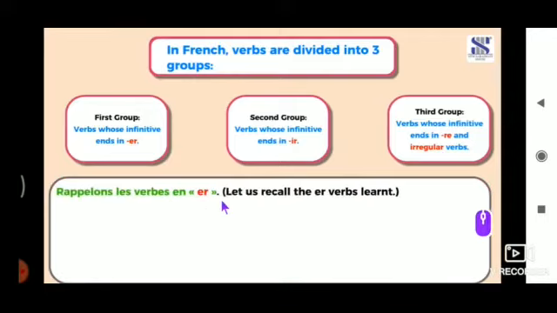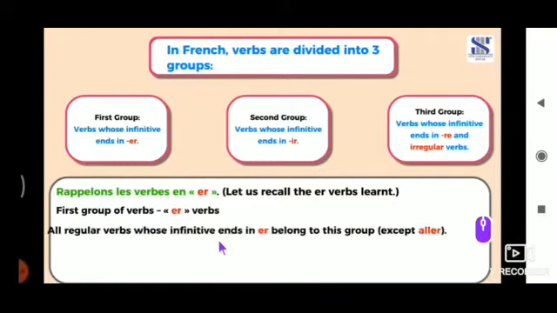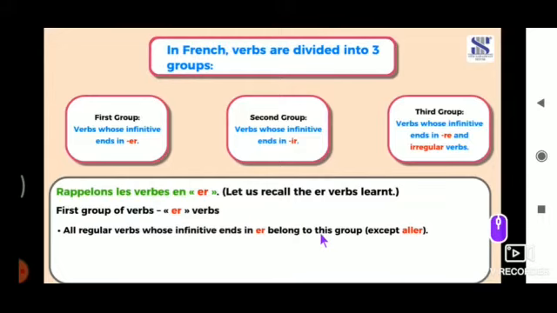Rappelons les verbes en er. Let us recall the er verbs learned. First group of verbs, er verbs. All regular verbs whose infinitive ends in er belong to this group except aller.